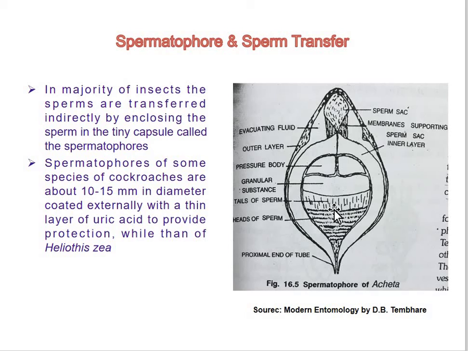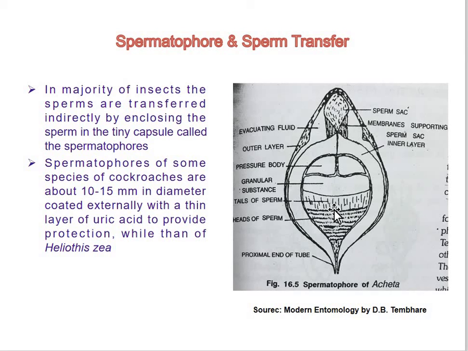In the cricket Acheta, the wall is composed of two layers, outer and inner. Outside the inner layer at the apex lies the sperm sac containing a mass of sperm.